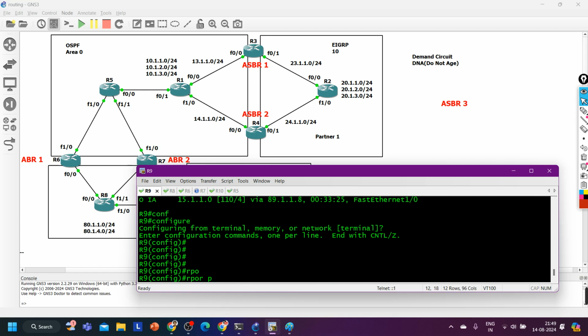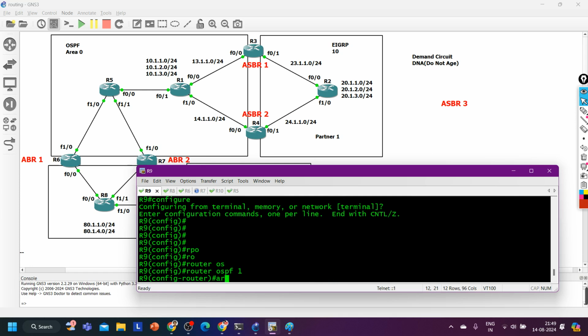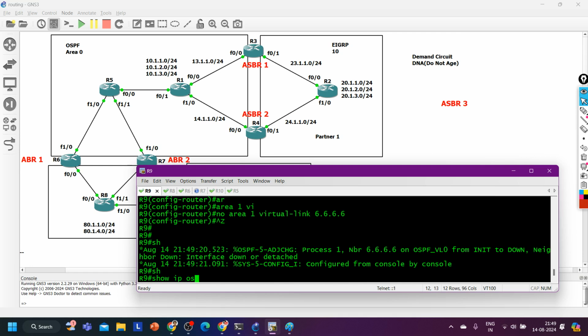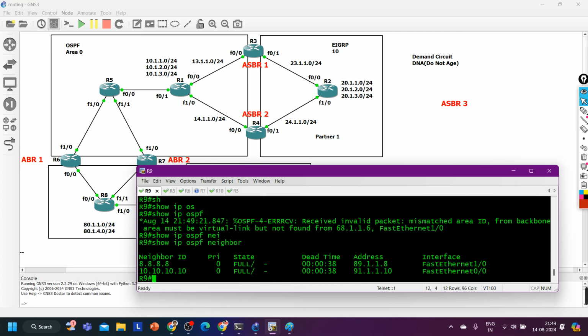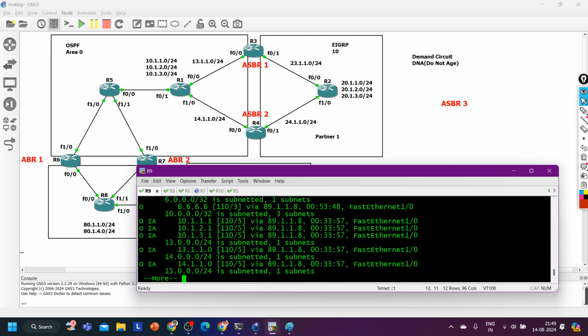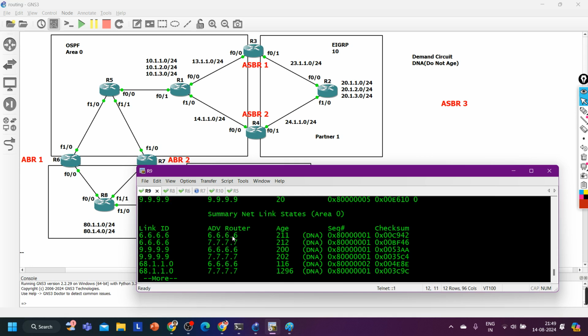Let me do one thing, say router ospf 1 area 1 virtual link 6.6.6.6. Say no. So IP ospf neighbor, done. So IP route ospf, now it is learning these prefixes from which neighbor? From router number 8. So IP ospf database.